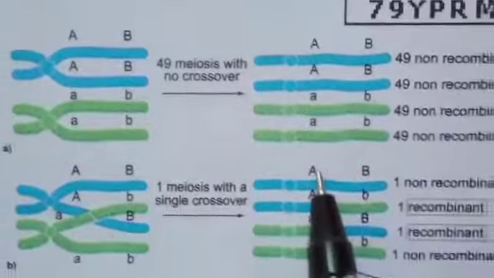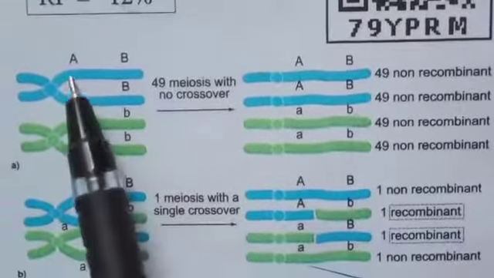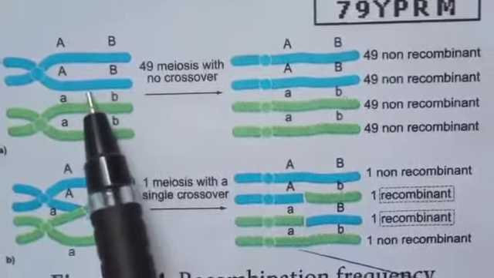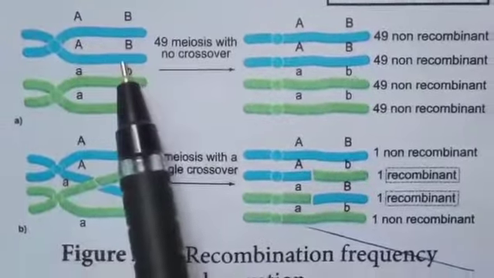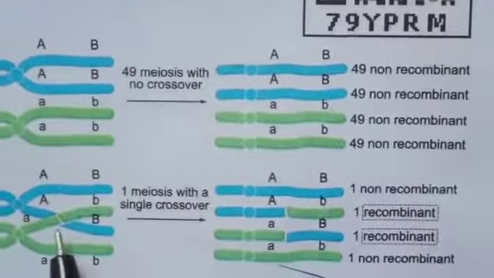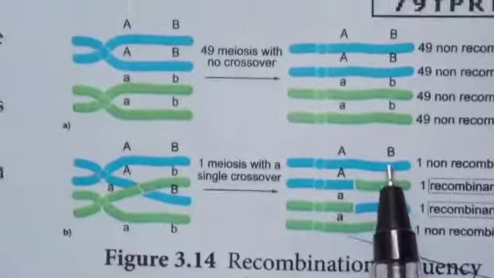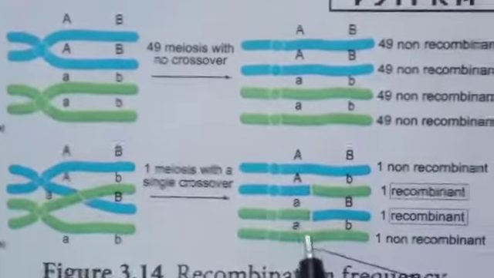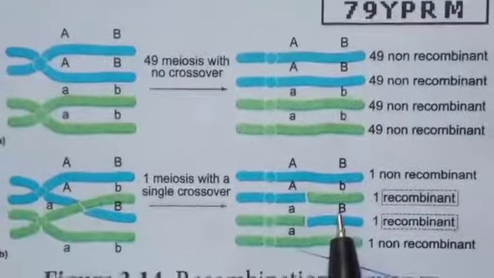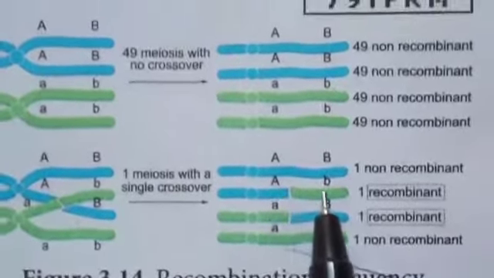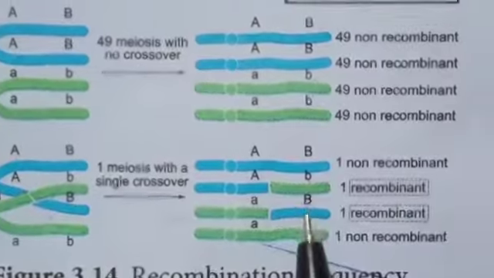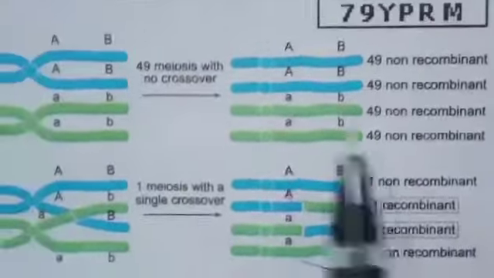This is the recombination frequency observation. See, this is 49 meioses with no crossover, so the result is the same, non-recombinant formation. Here 1 meiosis with a single crossover occurs. So here one is non-recombinant, and here one is non-recombinant. In between, two recombinant formations, capital A, small b and small a, capital B. This is the recombination observation.